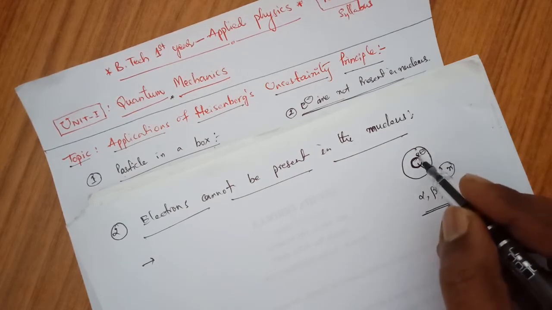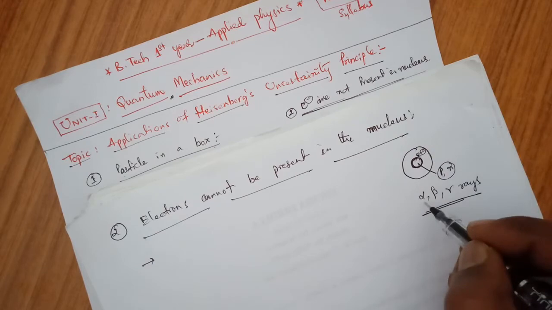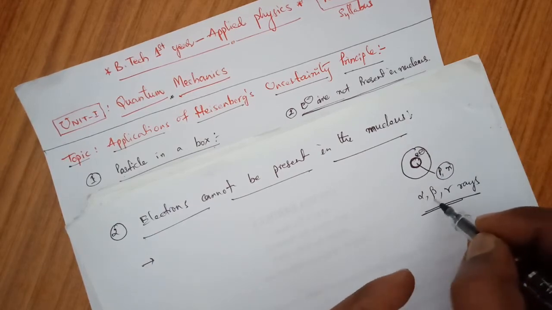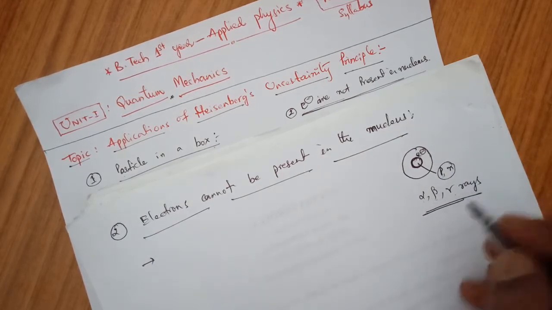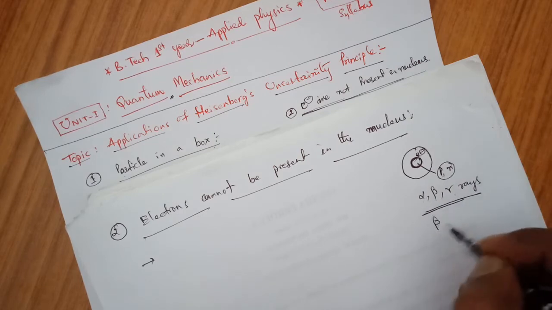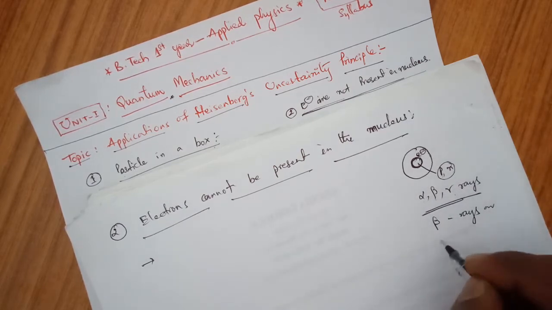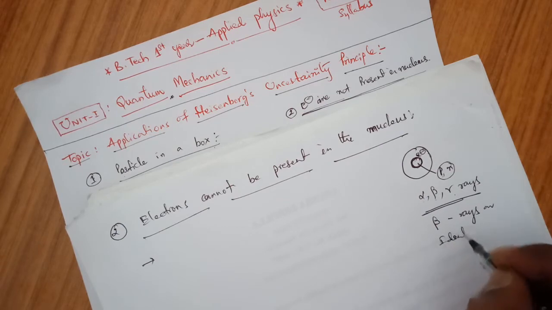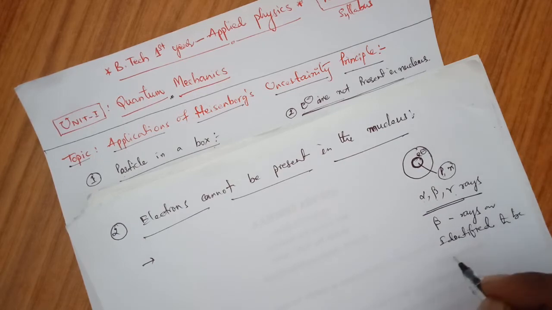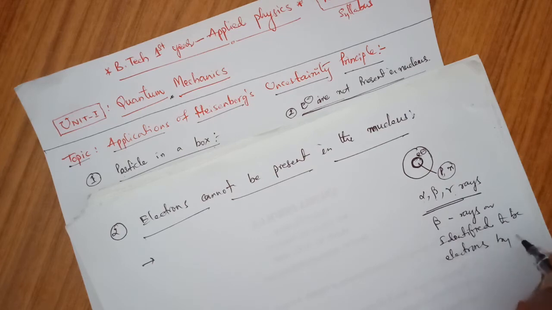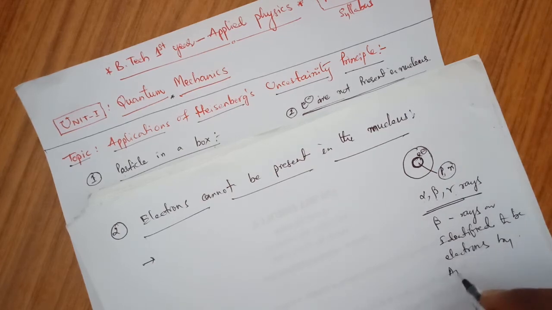As per the radioactive decay law, there is alpha decay, beta decay and gamma decay, out of which beta rays are identified to be electrons by applying the uncertainty principle.